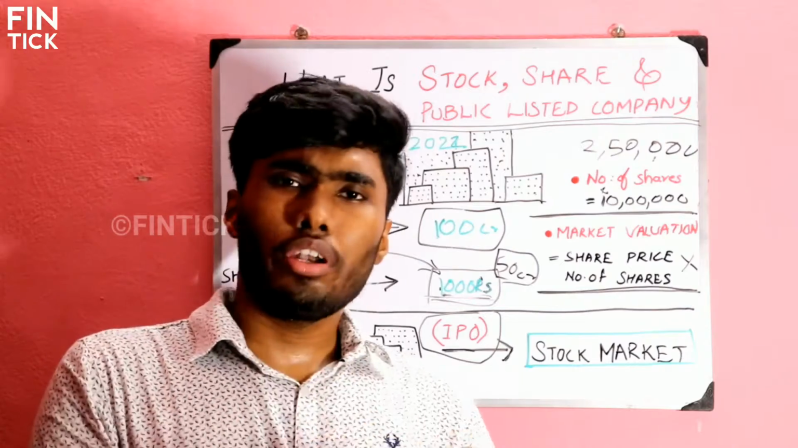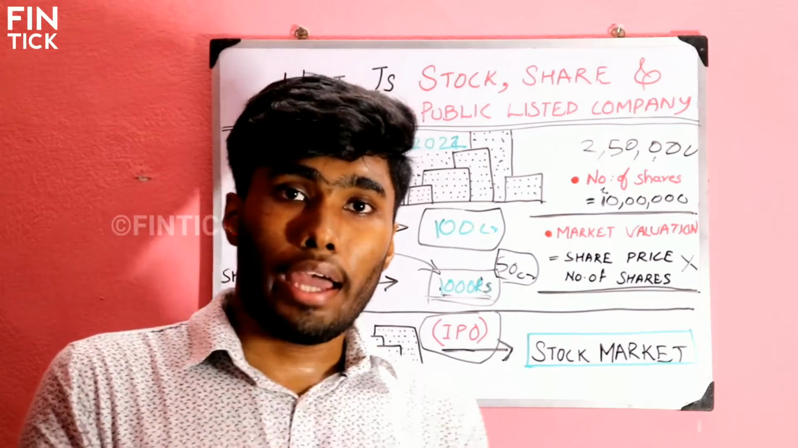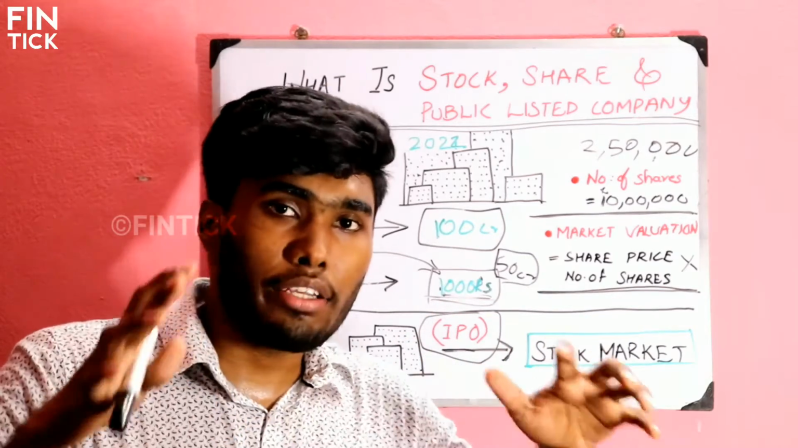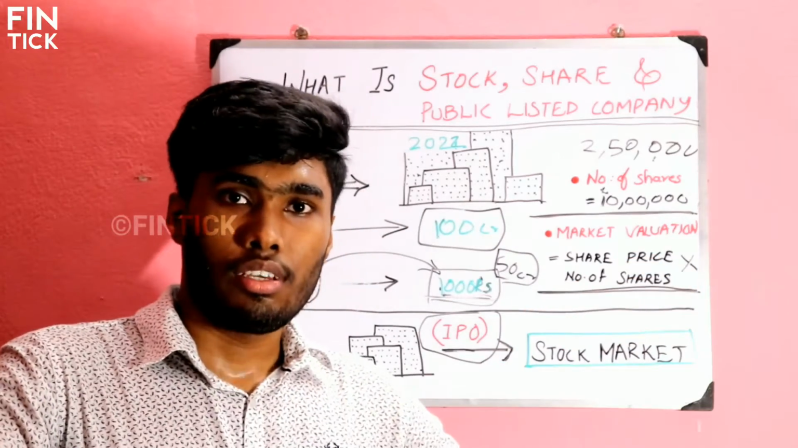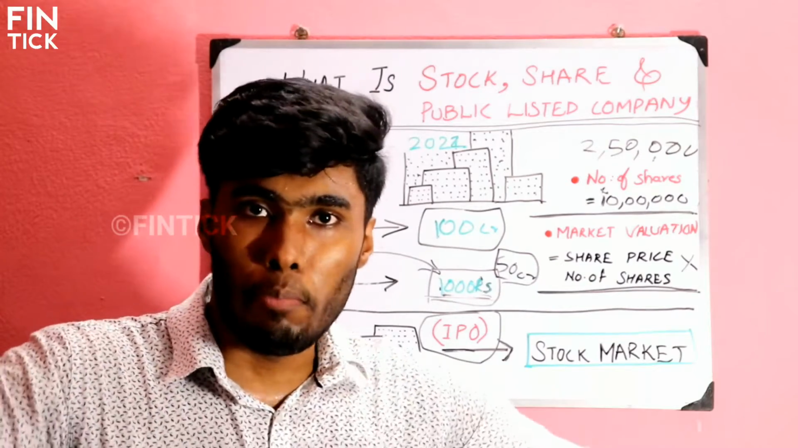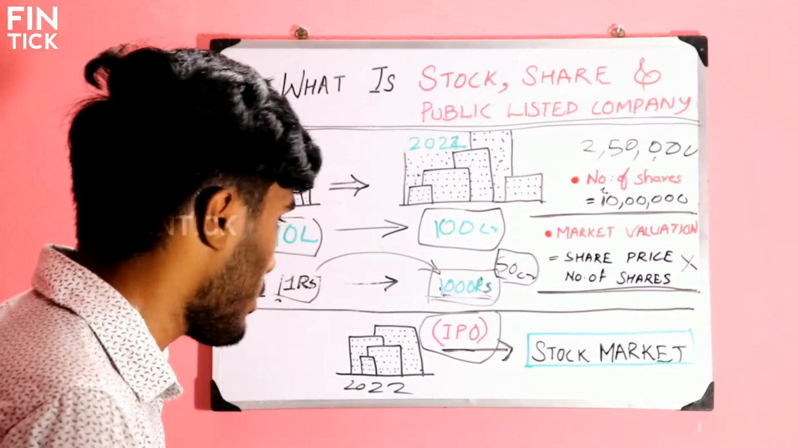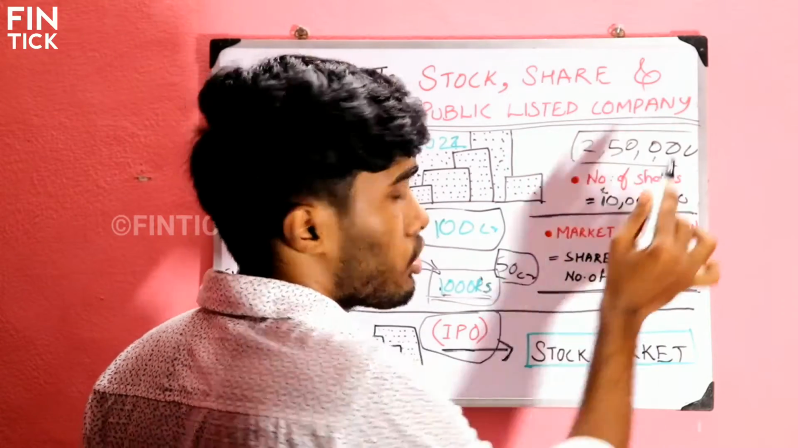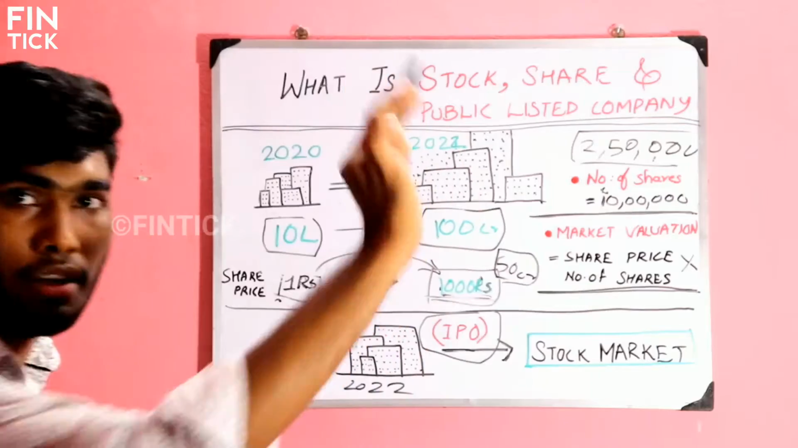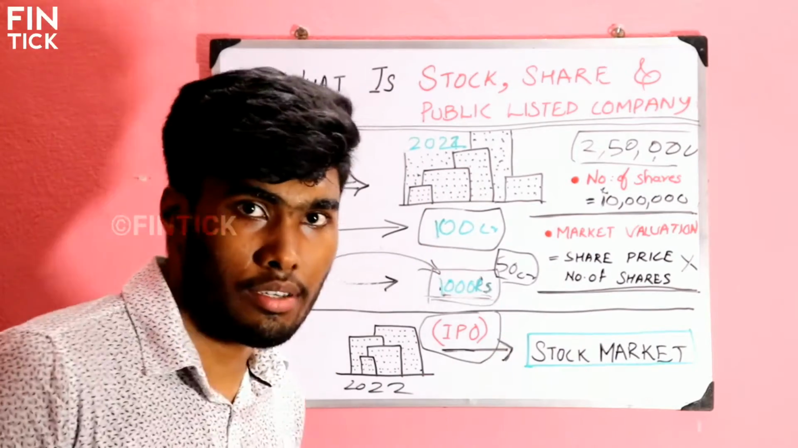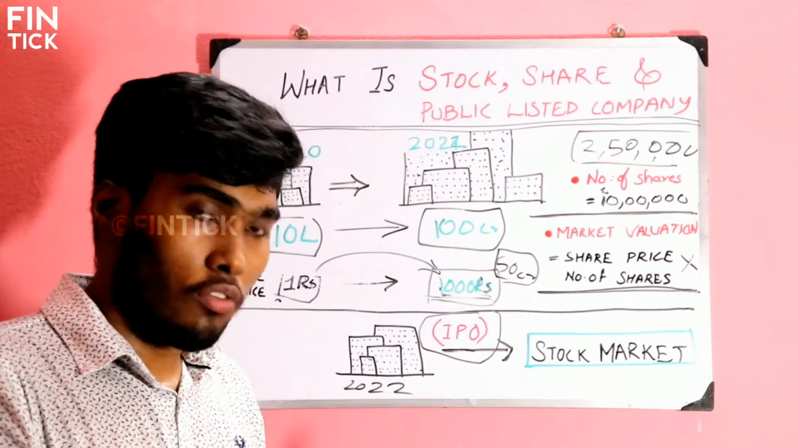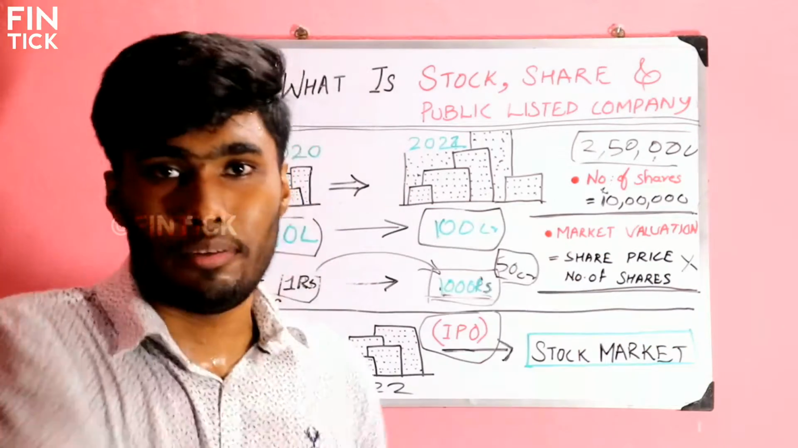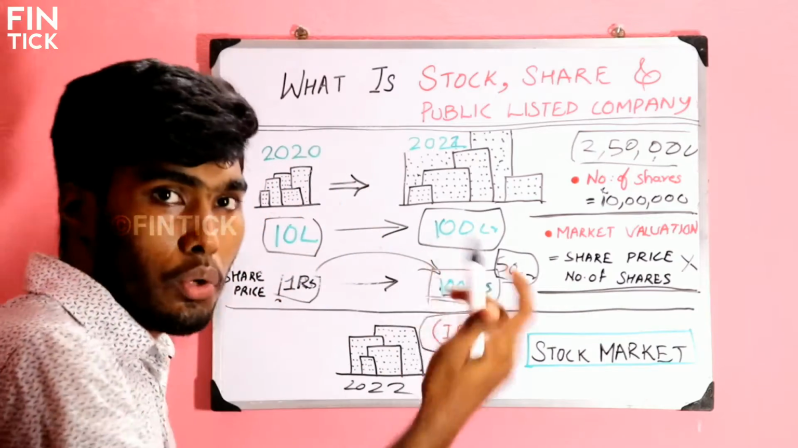For avoiding these things, you are planning to raise funds from the public, from the investors. So what you are doing is that you are planning to give 25% of the shares of your company to the public through the stock market. You are giving 25% of the ownership to the public and making the public a partner of your company.